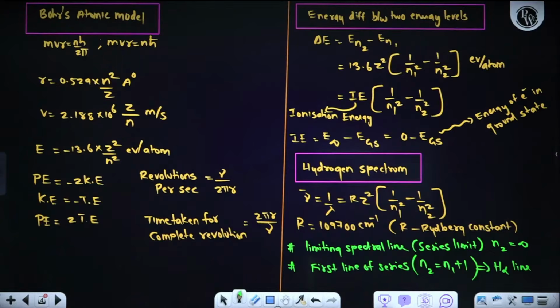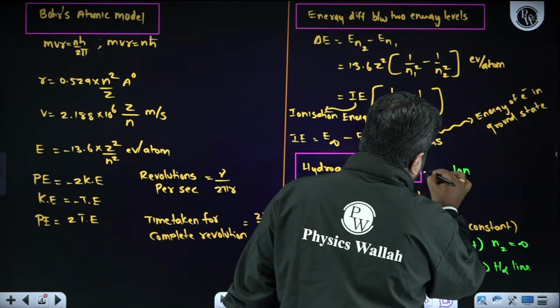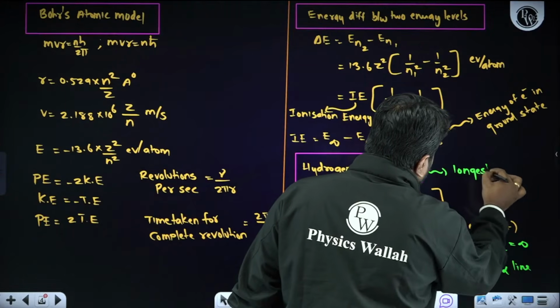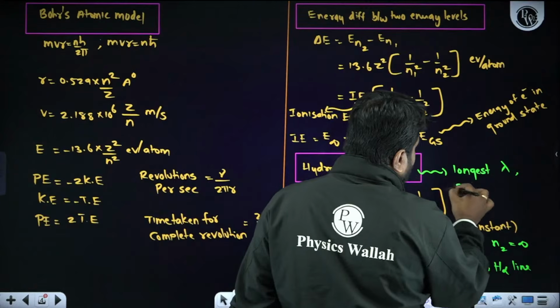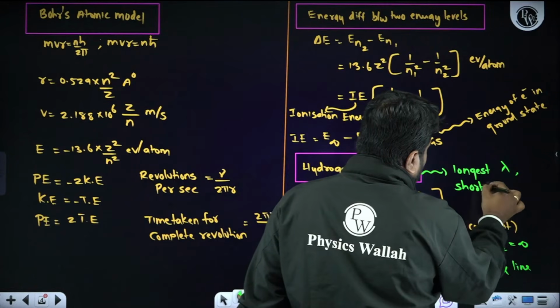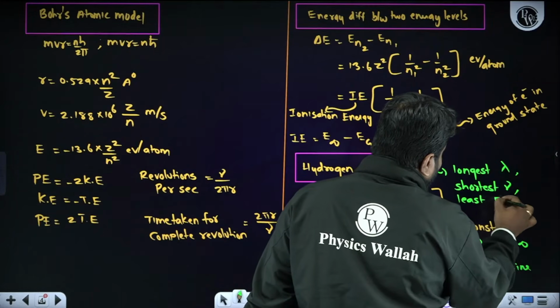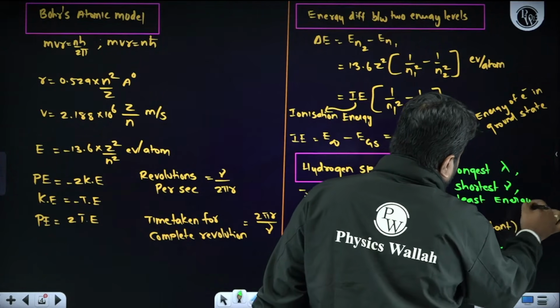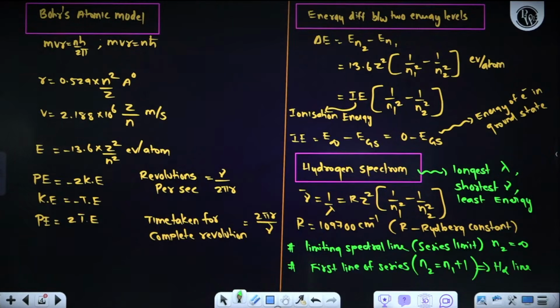Now remember one thing. Longest wavelength means shortest frequency, least energy. So when it comes to the hydrogen spectrum, remember: longest wavelength means shortest frequency, least energy. Yes, so this is very, very important. Done.